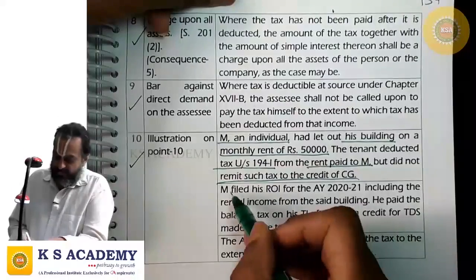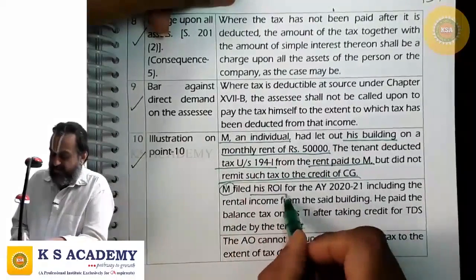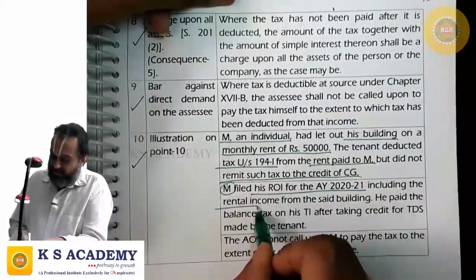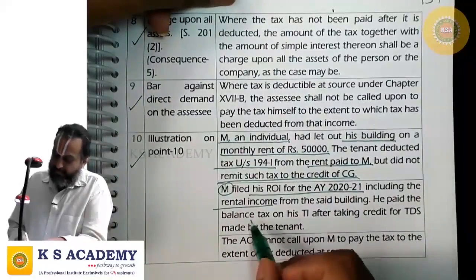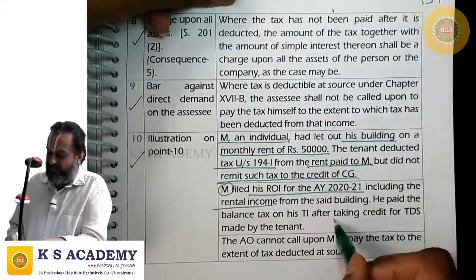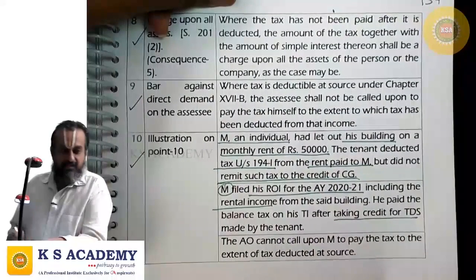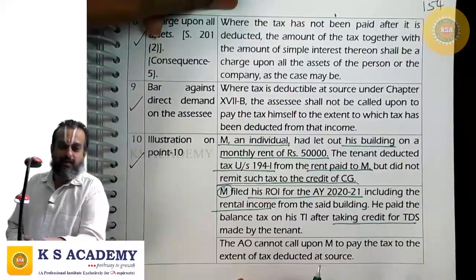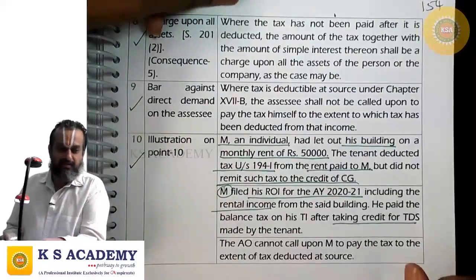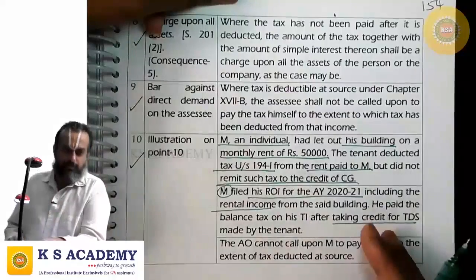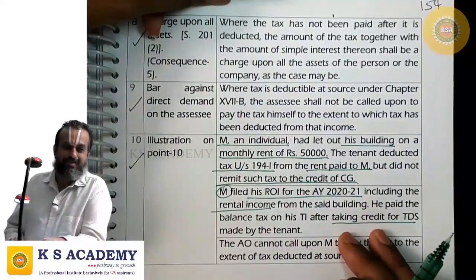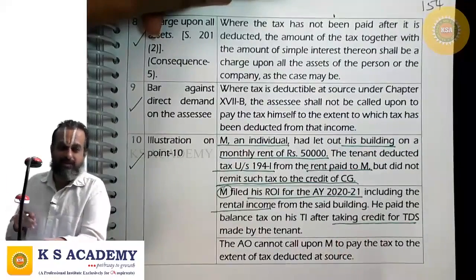Correct? And Mr. M filed his return for the assessment year 2021, including the rental income. He paid the balance tax on his total income after taking credit for TDS. In that case, the AO cannot say, how can you take credit for TDS, you need to pay that amount, because even though tax was deducted at source by the tenant, he has not remitted it to the credit of government.